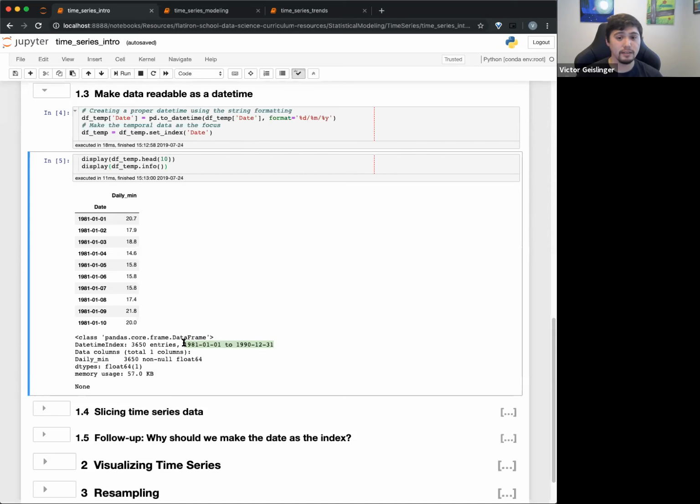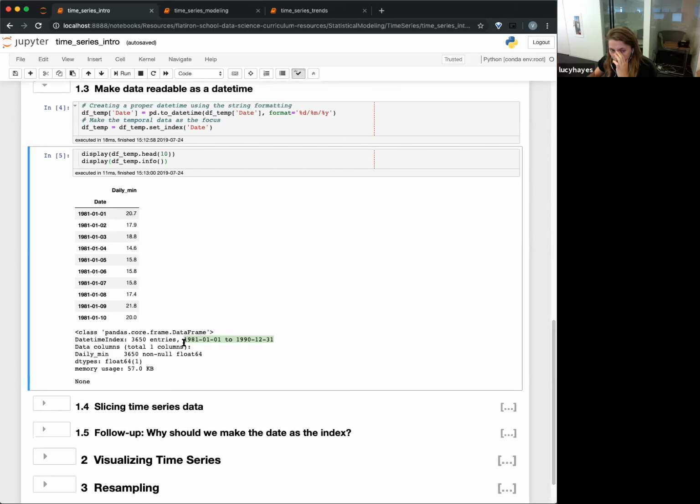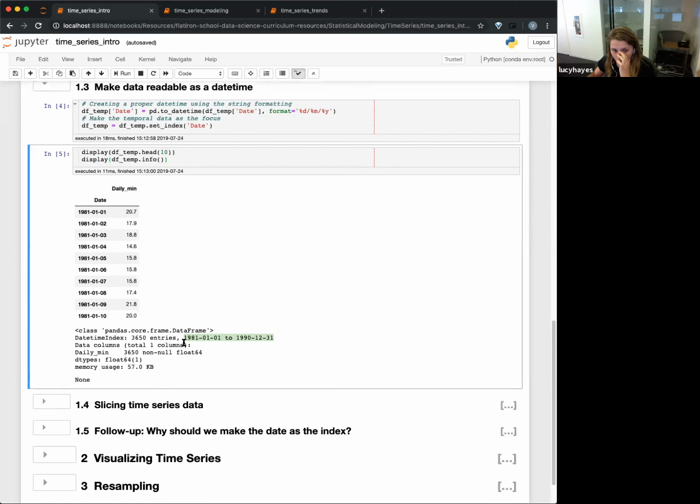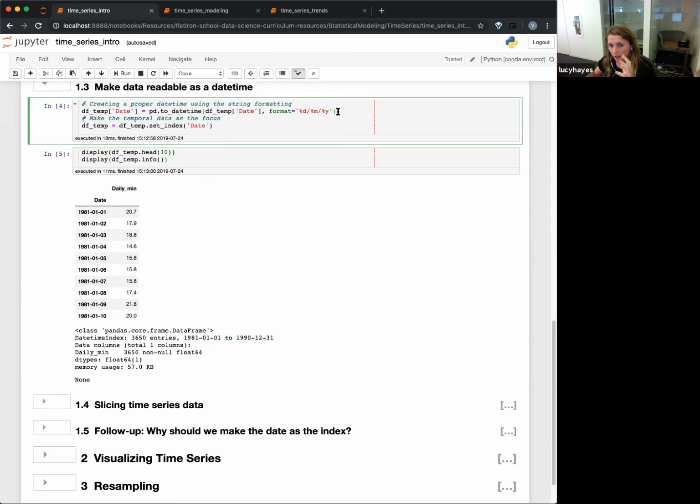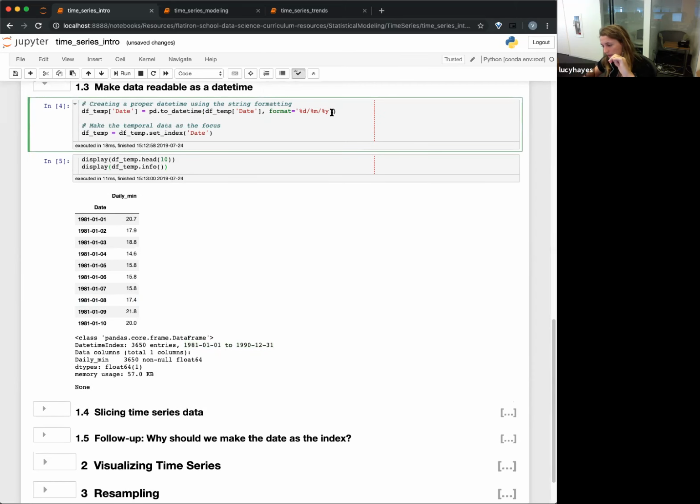type of object. Okay. Sorry, just to clarify, since it's temporal data and it's already like a point in time, that's why you're setting the index as that date? Right, it's not just a data point, a date itself is already an index.